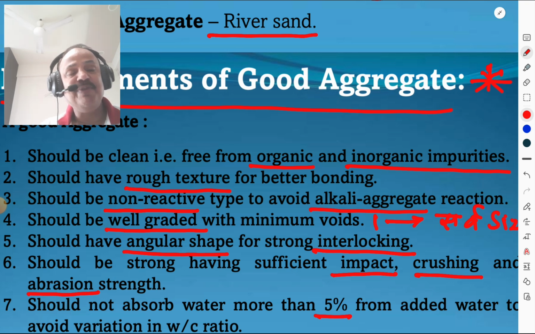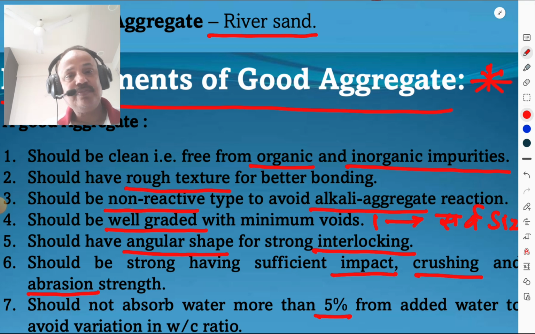It should be well graded with minimum voids. What is well graded? It means a combination of all sizes of that particular aggregate. And what is uniformly graded? Uniformly graded means having the same size. So one must know the difference between well graded and uniformly graded. And it should have angular shape for strong interlocking. If the aggregate has angular shape, then interlocking of aggregates is possible.